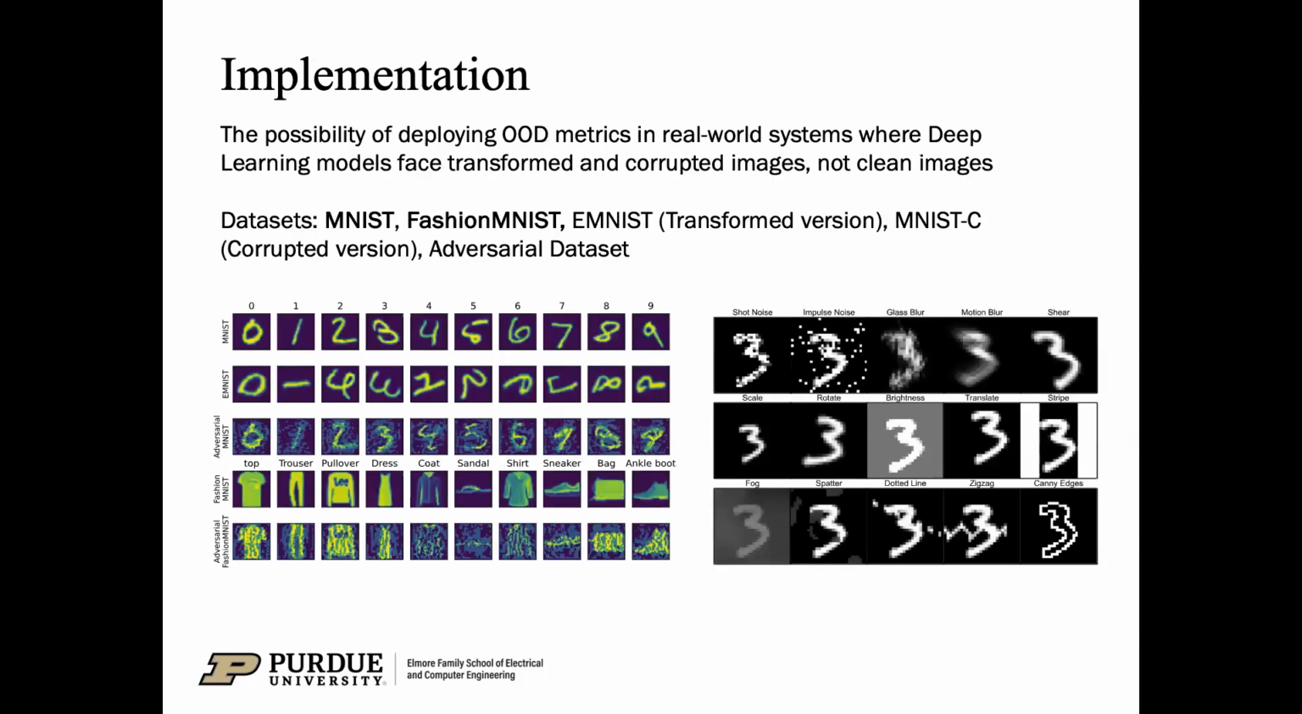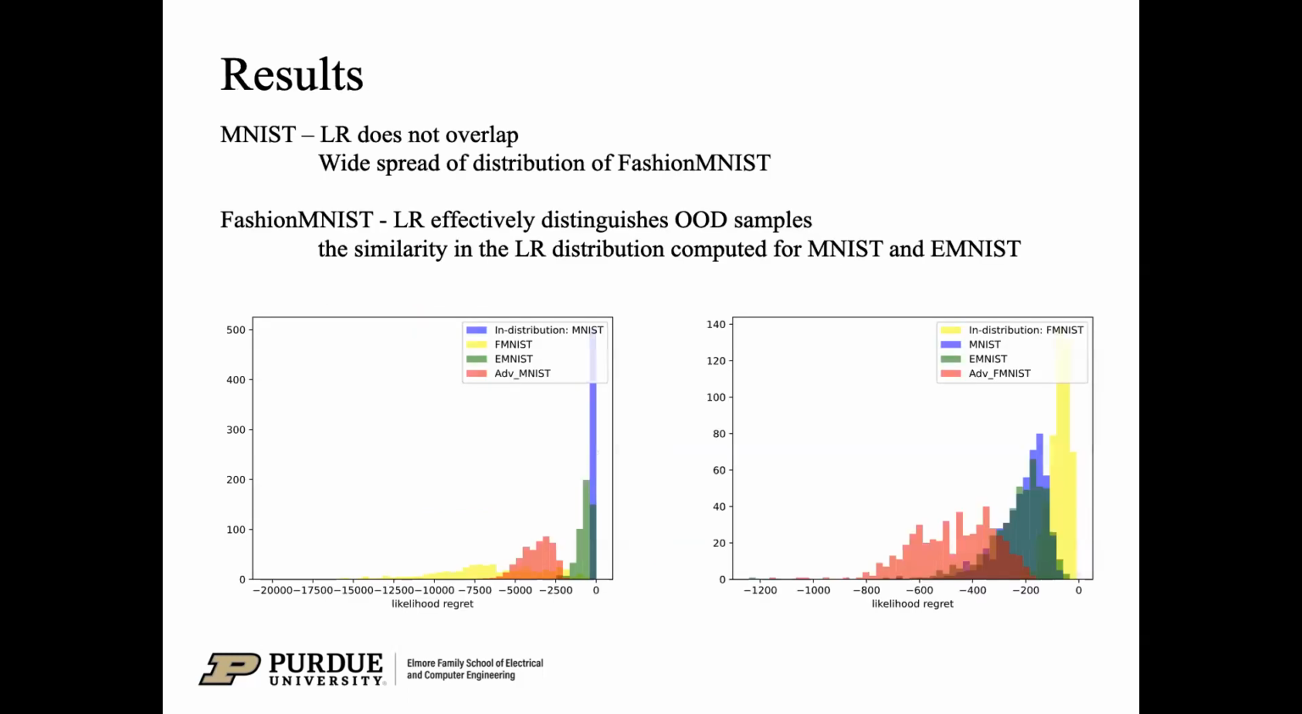We want to assess the ability of LR to deal with different versions of images, which simulate real-world scenarios. To evaluate the effectiveness of LR, we conducted experiments using diverse datasets. This includes transformed, corrupted, and adversarial examples. We generate the adversarial dataset using the fast gradient sign method, which is a well-known type of adversarial attack. We train VAEs on standard datasets like MNIST and Fashion MNIST.